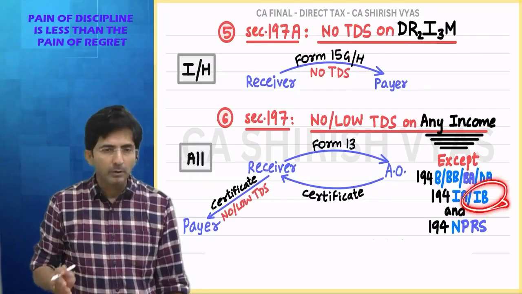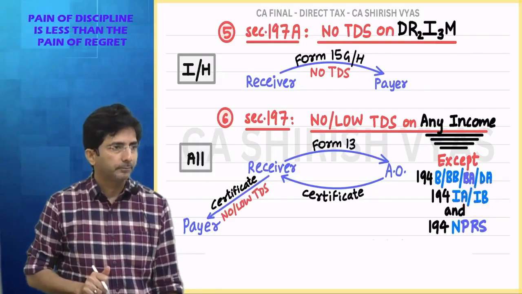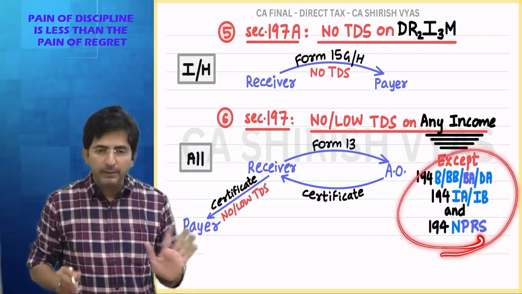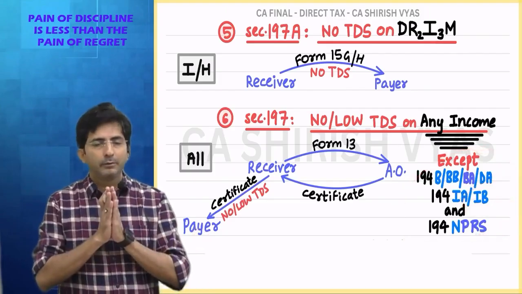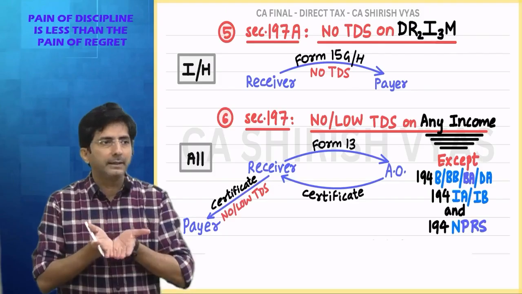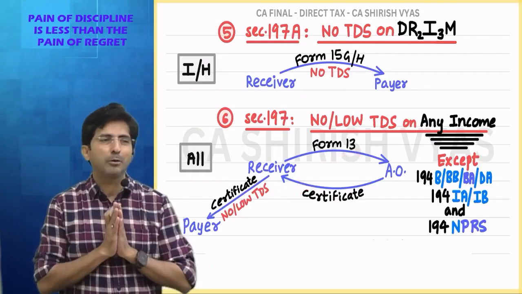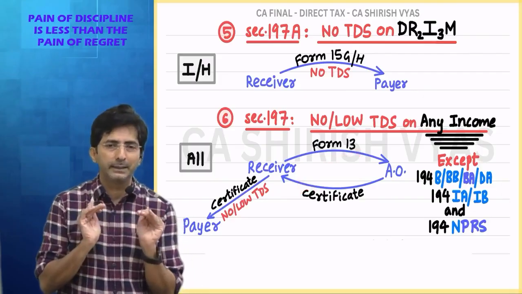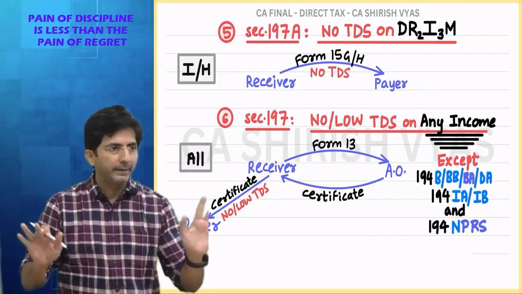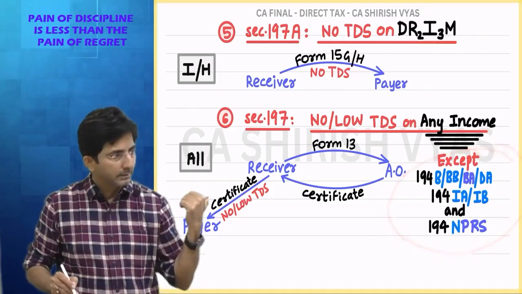See, in 194IB also government is not ready to cooperate. See, these are sections where government says, sorry, don't come with form number 13 application. In form 13, what application do you make? Please stop my TDS, please reduce my TDS. This application will not be entertained in these sections.